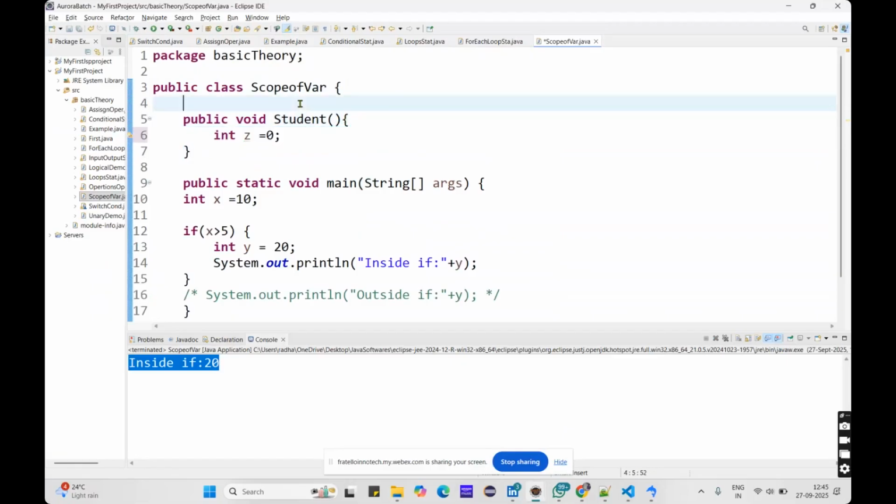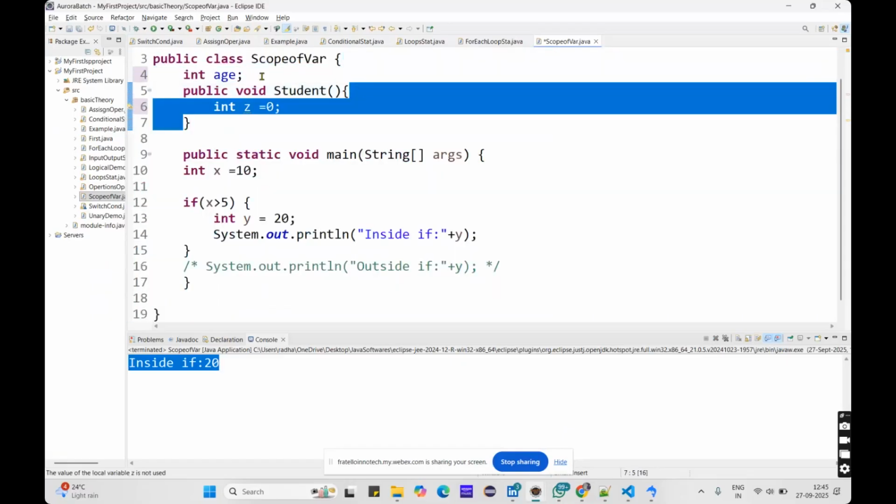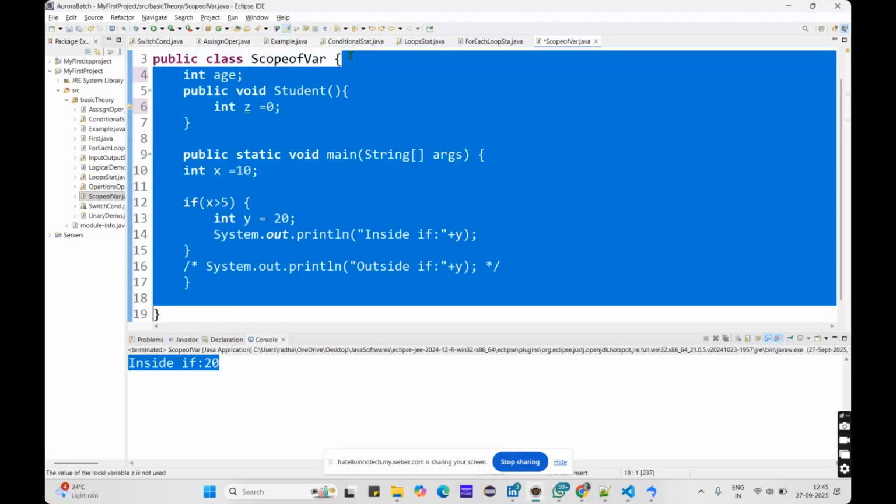But here what I'm saying is instance variables. Instance variables are integer x, integer age, or string name. This is declared inside the class but outside the method. I am declaring a variable outside the method but inside the class, so this is known as instance scope. These are also called object variables or instance variables. When we declare them outside the method but inside the class, they can be accessed by non-static methods.